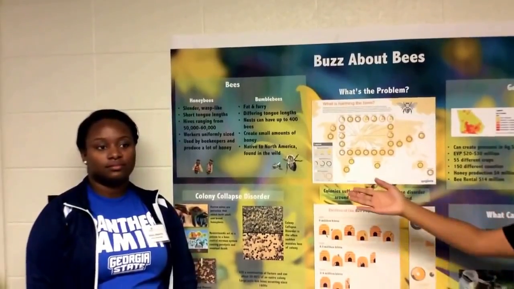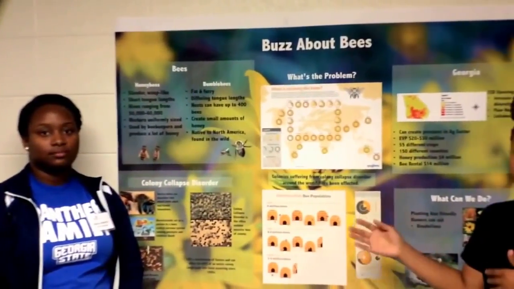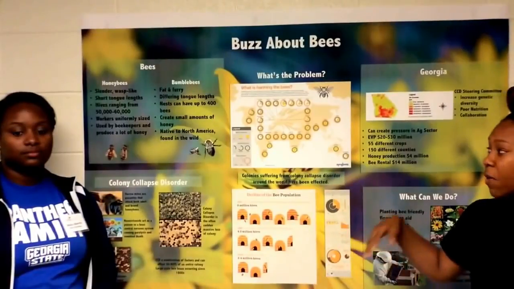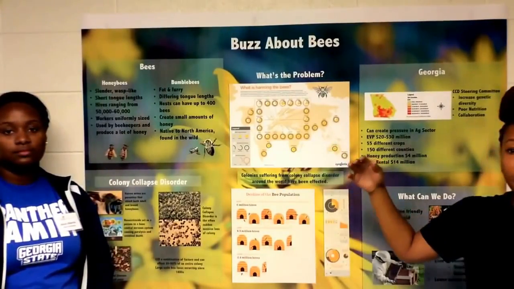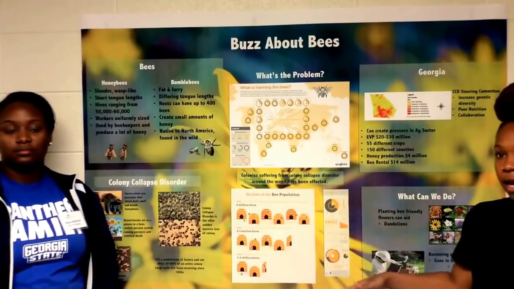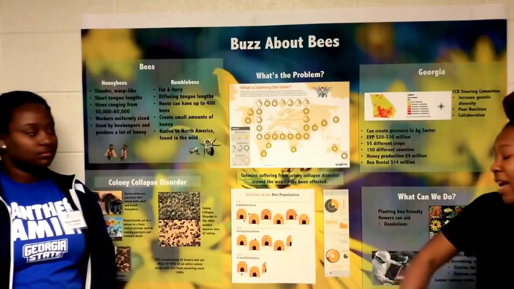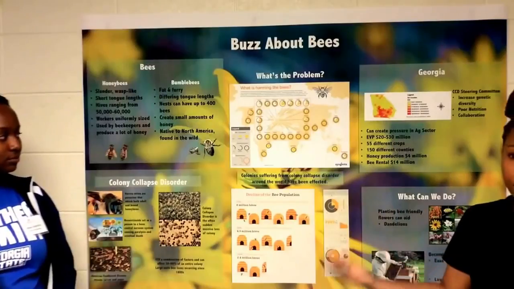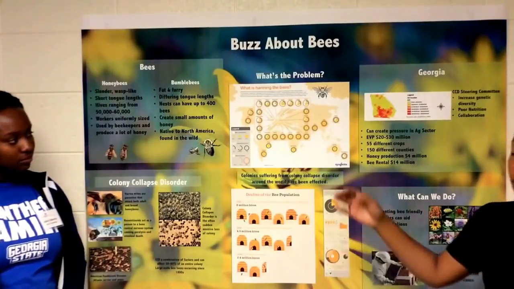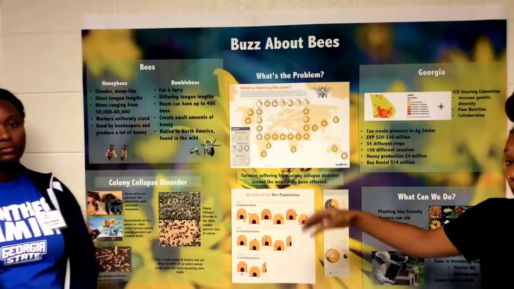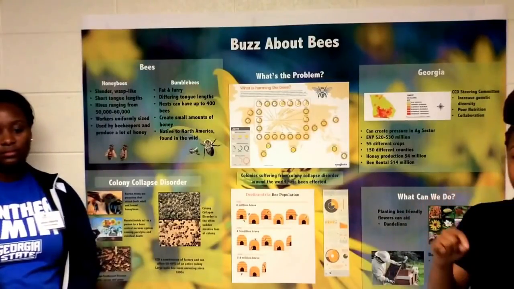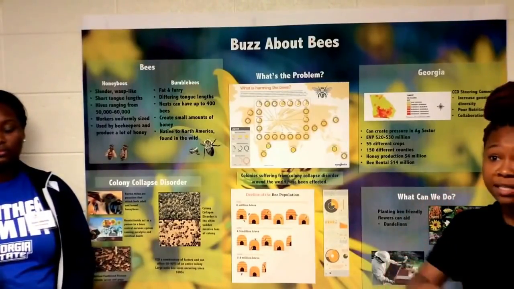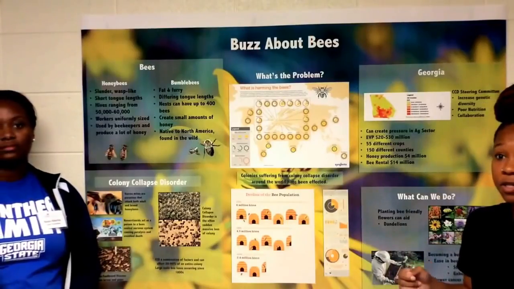The honeybees are mostly used by beekeepers and produce a lot of honey, whereas the bumblebees create a small amount of honey. The bumblebees are native to North America and the honeybees are native to Europe. Bees naturally have predators such as birds and frogs, but the worst predator that they have is the varroa mite, which is the spider's cousin, and it's a little red parasite that attacks the bees' immune system, so it makes them more vulnerable to diseases.